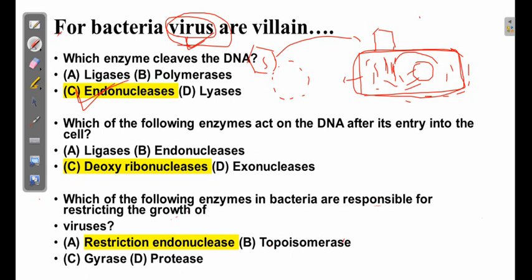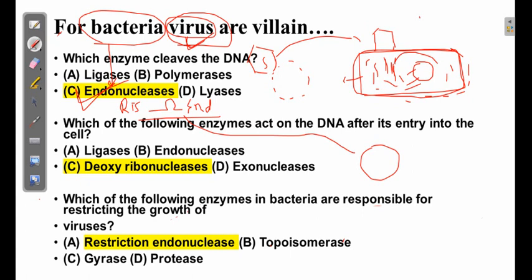That is why bacteria produce an enzyme called restriction endonuclease. Restriction endonuclease is a specific enzyme which binds with a specific sequence. It identifies the foreign DNA which has entered the cell, and when it identifies it, it cleaves it, it destroys it.